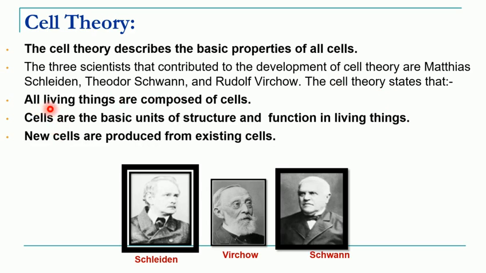The first postulate is all living organisms are composed of cells. Cells are the basic unit of structure and function of living organisms, and new cells are produced from existing cells. So new cells always come from previously present cells by the process of cell division. So these were the postulates of the cell theory.